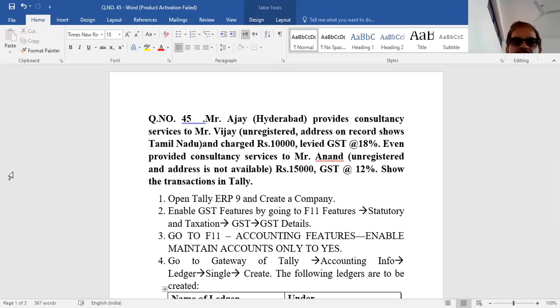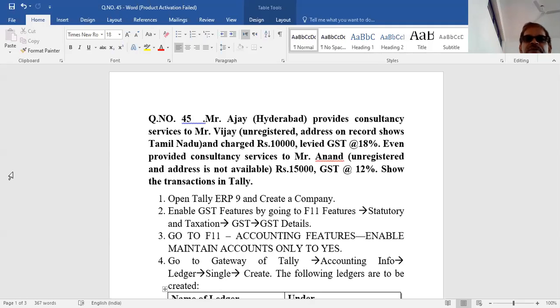Suppose you are providing services to an unregistered person. In that case, first you have to search the address. If the address is available, the place of supply will be the location of the address of the recipient or receiver. Suppose the address is not available, the place of supply will be the location of service provider. So depending on place of supply, we have to determine whether you have to pay CGST plus SGST or IGST.